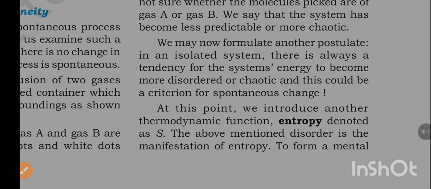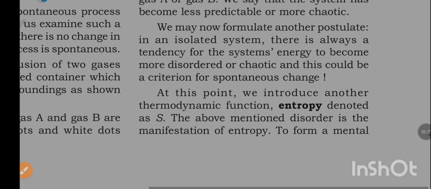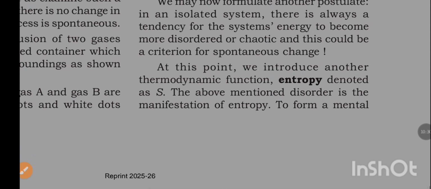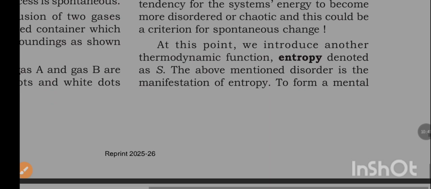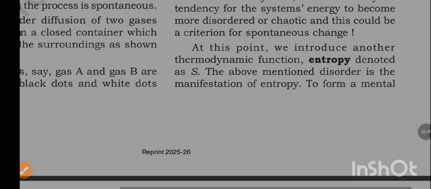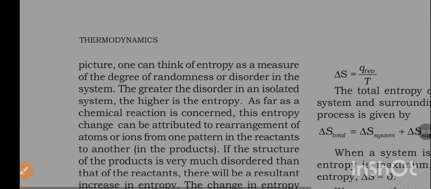We may now formulate another postulate. In an isolated system, there is always a tendency for the system's energy to become more disordered or chaotic, and this could be a criterion for spontaneous change. At this point, we introduce another thermodynamic function, entropy, denoted as S. The above mentioned disorder is the manifestation of entropy. To form a mental picture, one can think of entropy as a measure of the degree of randomness or disorder in the system. The greater the disorder in an isolated system, the higher is the entropy.